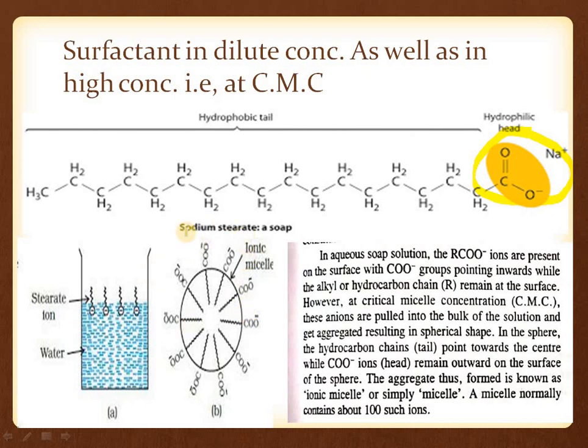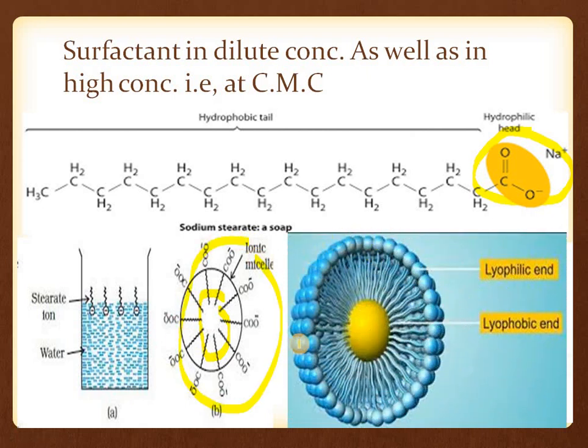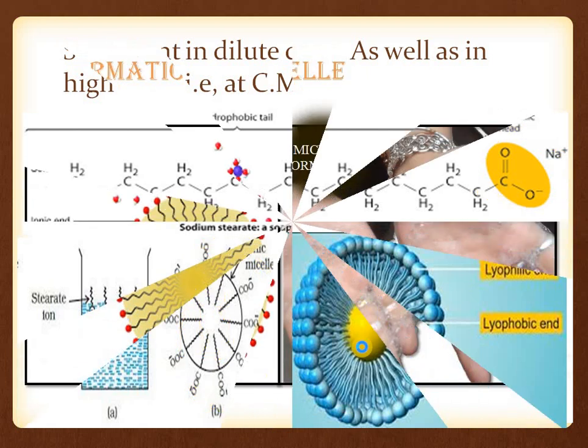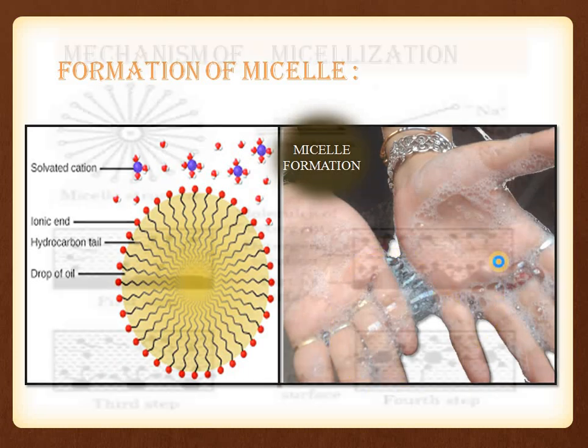We get micelle formation, a micelle having a hydrophobic part inside and a hydrophilic part outside. So this is your lyophilic end and this is your lyophobic end. These are the chains and this is the head of the surfactant, and this is the micelle formation we get in our day-to-day life.